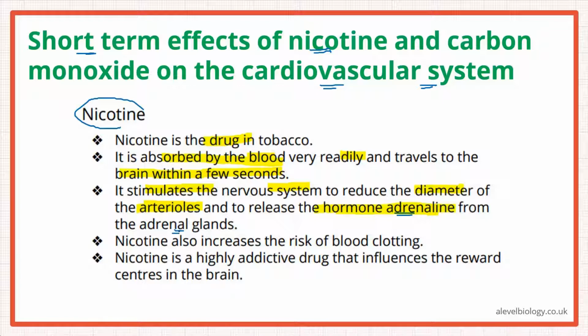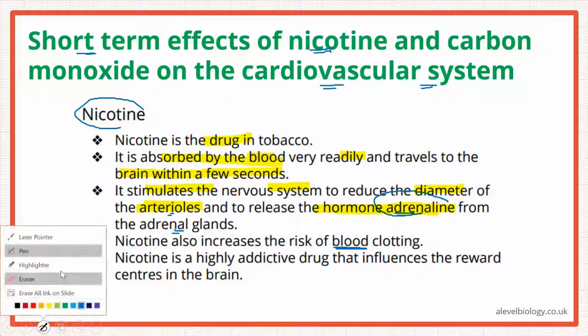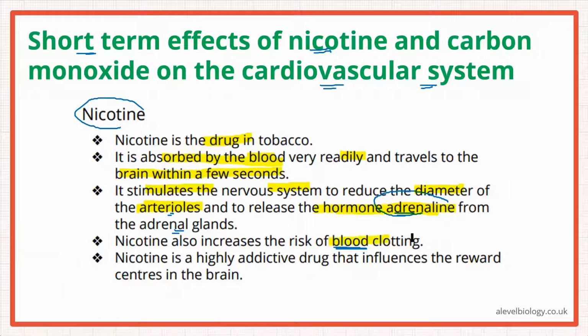So what is it doing? It is stimulating the nervous system to cause vasoconstriction. Okay? And the hormone adrenaline will be released. Okay? What else it does, it also increases the risk of blood clotting. So these are all the effects that nicotine can have. Increases the risk of blood clotting. Okay? And it is highly addictive. It influences the reward centers in the brain. Okay? So reward centers in the brain get activated because of nicotine. So it's a drug. Okay? So these are all the effects that it is having.